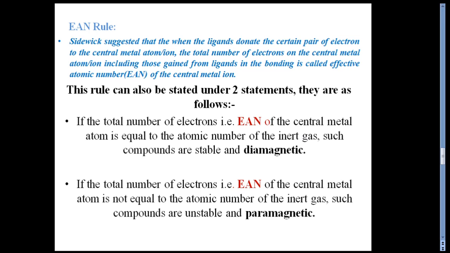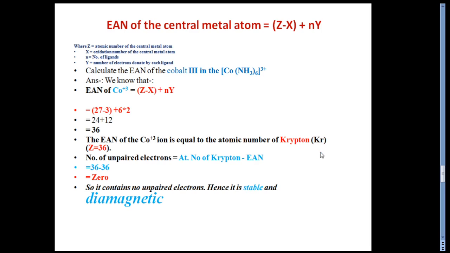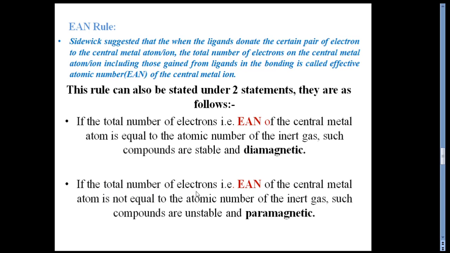If the total number of electrons, that is the effective atomic number of the central metal atom, is equal to the atomic number of the inert gas, such compounds are stable, and such compounds are diamagnetic in nature. If the total number of electrons is not equal to the atomic number of the inert gas, then such compounds are unstable and paramagnetic in nature.